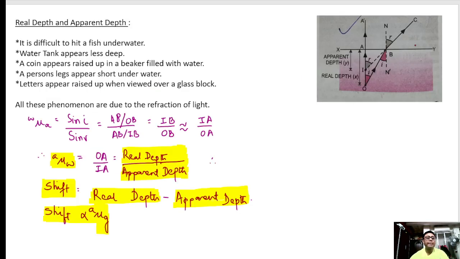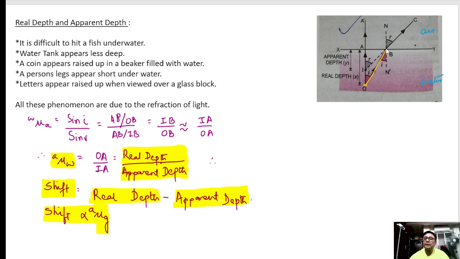Next is real depth and apparent depth. So friends, watch here. This is water and this is air. Clear? Suppose this is a coin. Light is going like this.